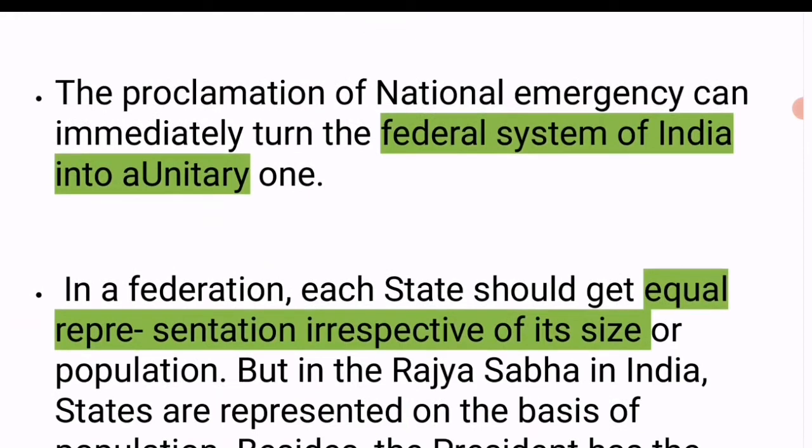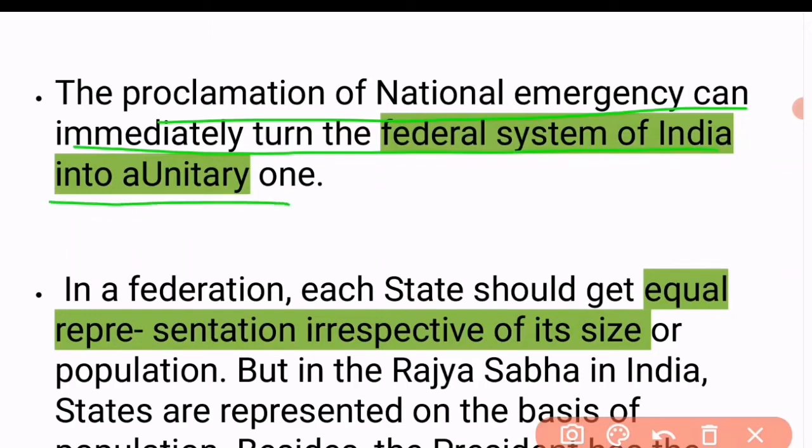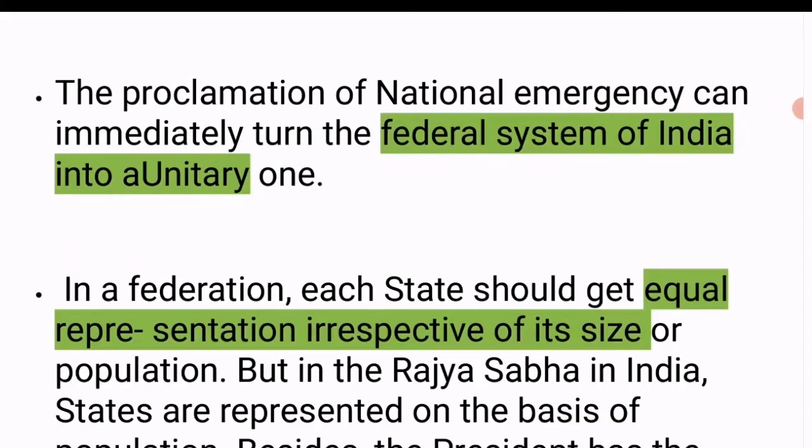The next unitary feature is that the proclamation of a national emergency can immediately turn the federal system of India into a unitary one. As we know, during an emergency most of the power rests with the center.